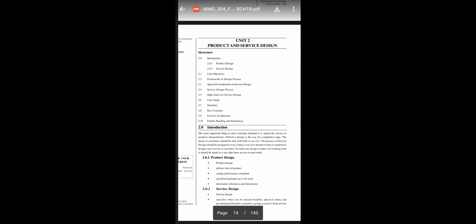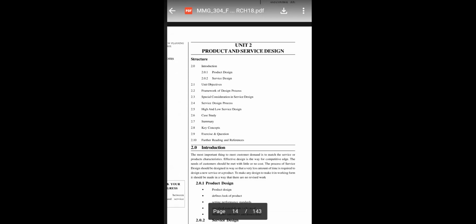Productivity: in the simplest terms, it is output per input, and it determines the efficiency of working in any organization. Competitiveness: it is a measure of how well the products or goods are able to compete in the global market. Okay, so this is your first chapter. We have fully discussed the first chapter.